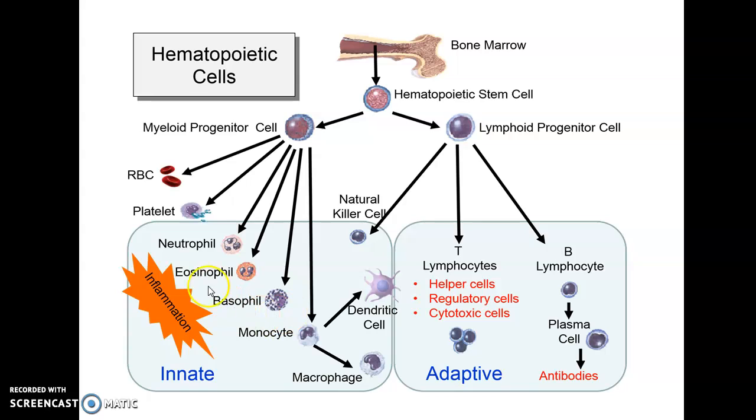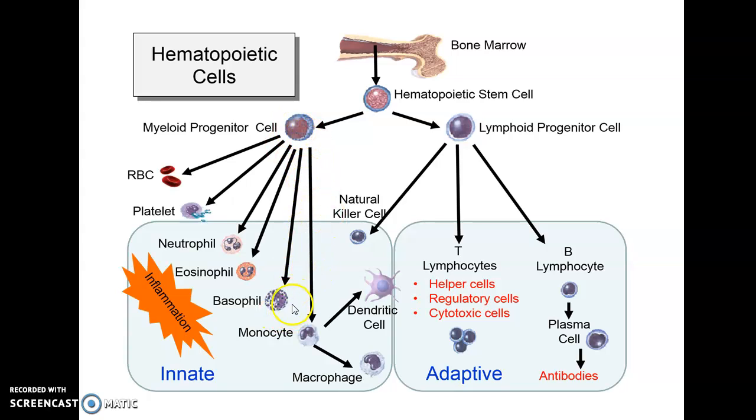These three cells are always classified together as granulocytes. If you observe the cytoplasm, they contain granules and they have a polymorphonuclear nucleus. They are called polymorphonuclear cells because they have a multi-lobed nucleus. This is a tri-lobed nucleus, this is a bilobed nucleus, and this is somewhat bilobed.